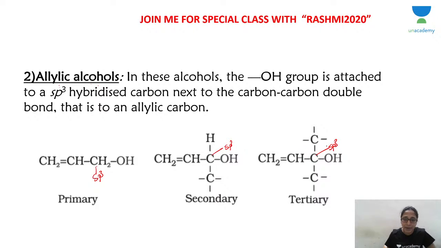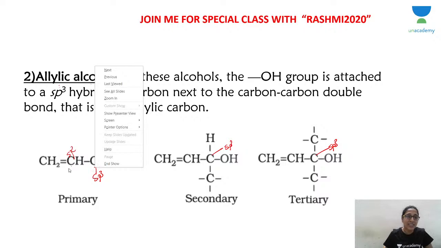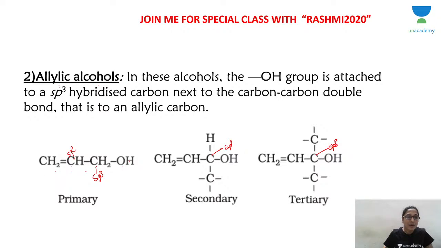It is sp3 hybridized. Now, OH is attached to an sp3 hybridized carbon atom which in turn is attached to an sp2 hybridized carbon atom which is part of a carbon-carbon double bond. Then this carbon is called allylic carbon. And if OH is attached to an allylic carbon, then the alcohol is called allylic alcohol. What is allylic carbon? Allylic carbon will be sp3 hybridized and in turn attached to a carbon-carbon double bond, present next to the carbon-carbon double bond.